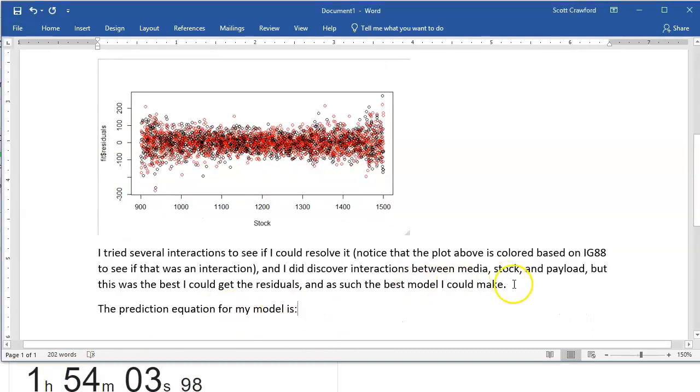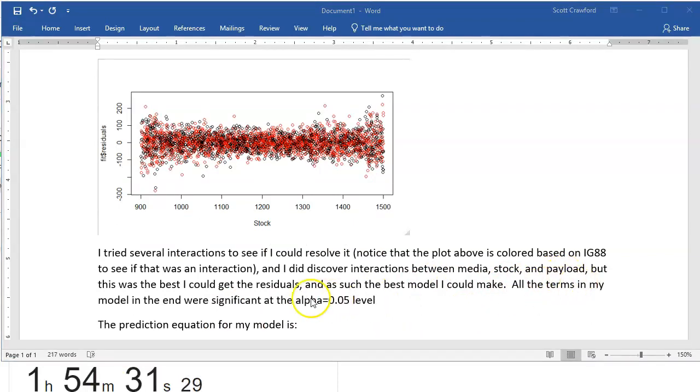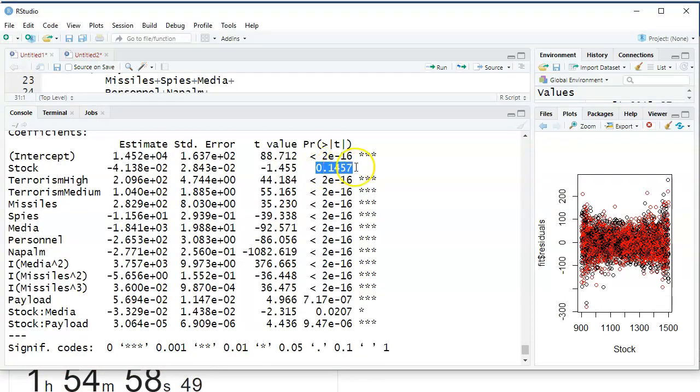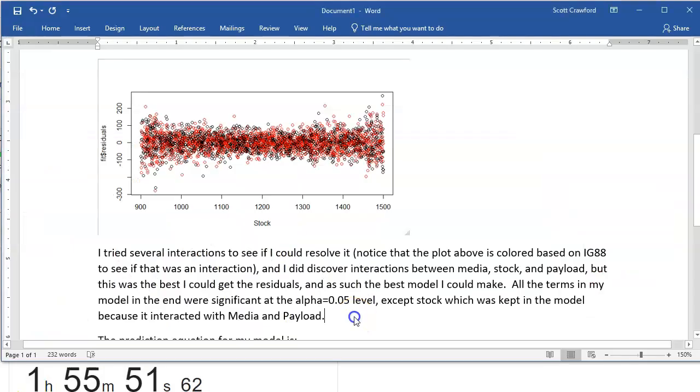Now, I was about to do the prediction equation, but you know what? I want to talk about how all my terms in the model were significant at the 0.05 level, except, if you remember my model, the stock value itself did not have a significant p-value. We left it in because of the interaction. So I'm just going to explain that.